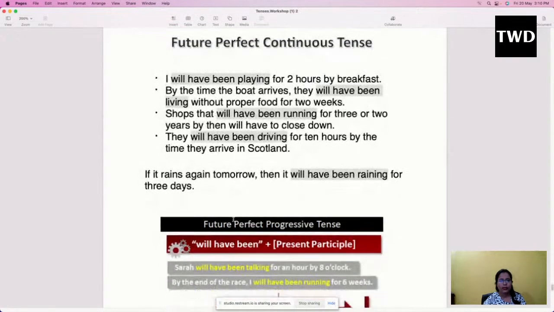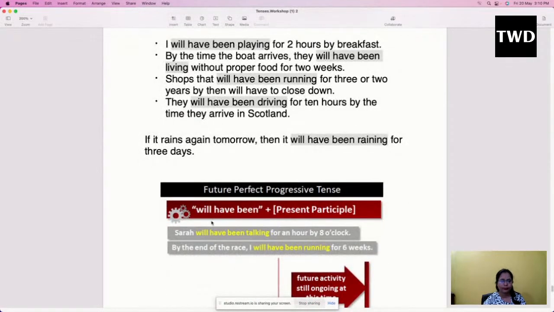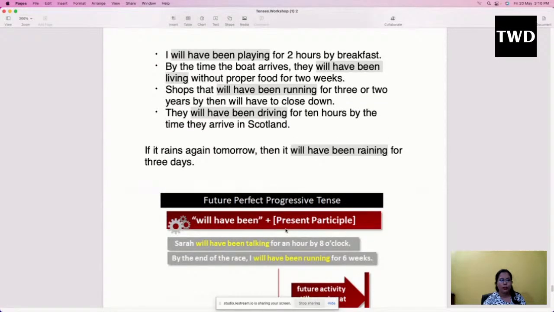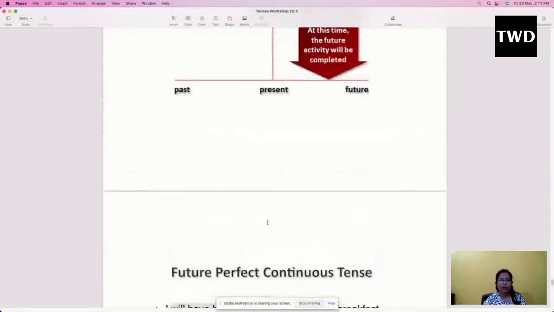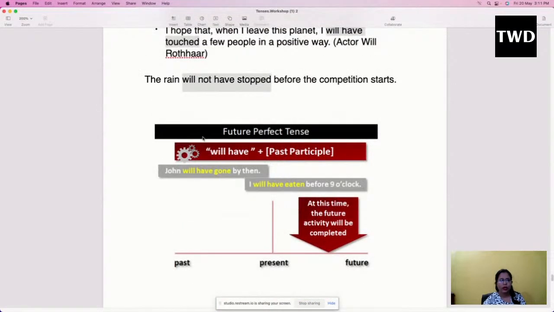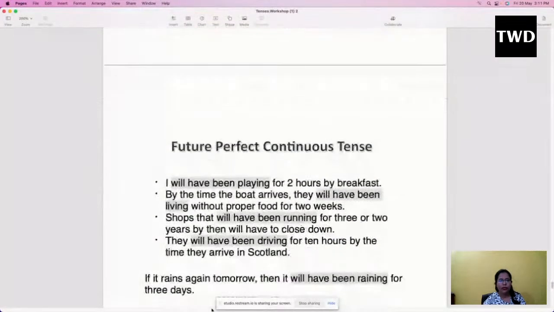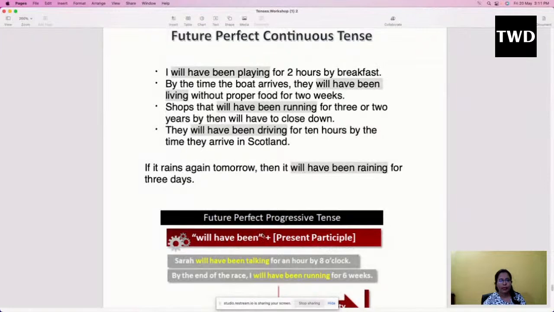Yes, so what is the structure of the sentence here? We will be using "will have been" plus present participle. So this is the difference between future perfect tense and future perfect continuous tense. Here we use "will have" plus past participle, and there we use "will have been" plus present participle.